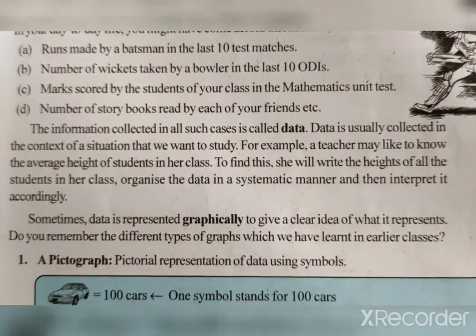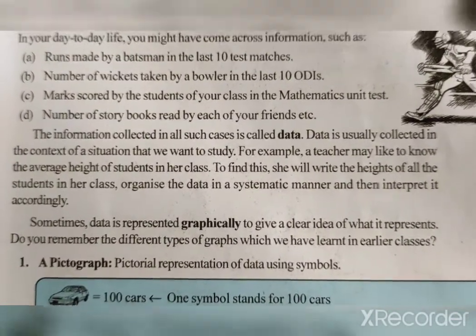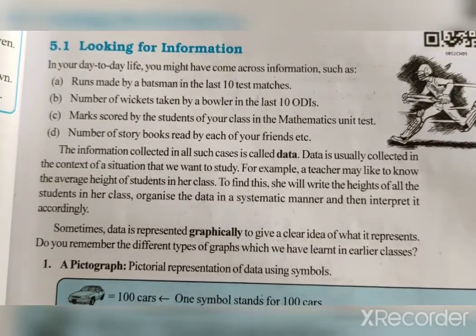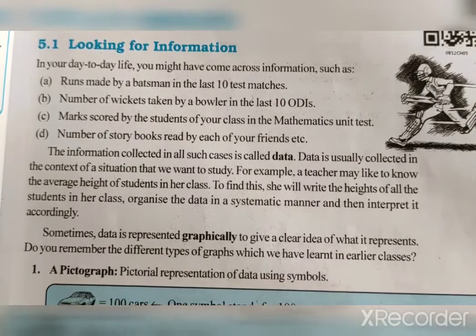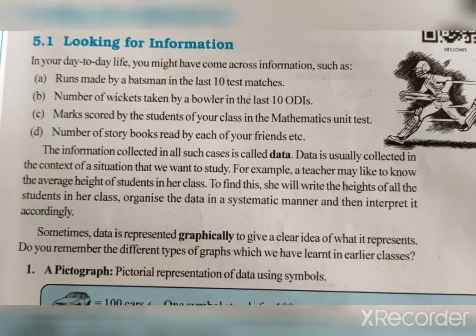For example, a teacher may like to know the average height of the students in her class. To find this, she will write the heights of all the students in her class and organize the data in a systematic manner.